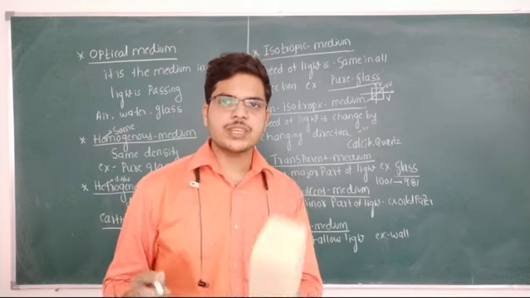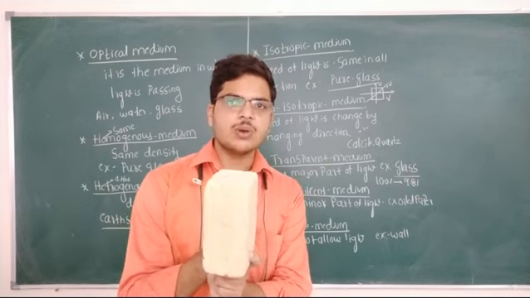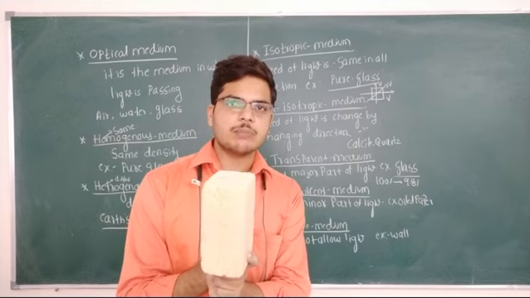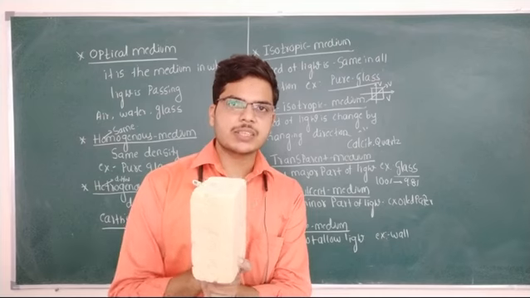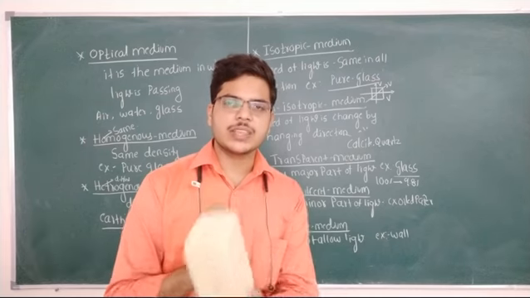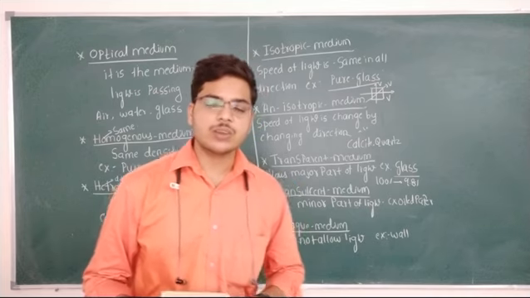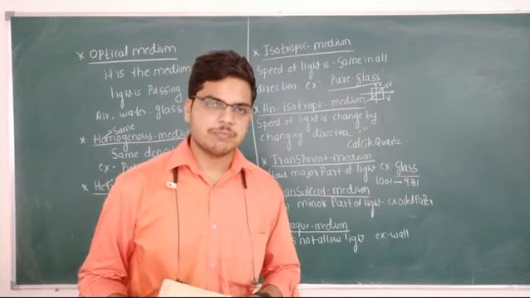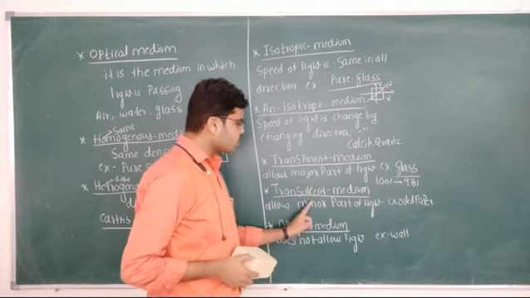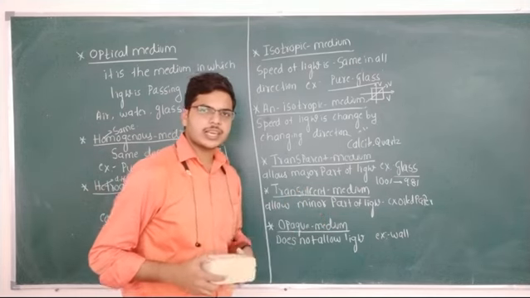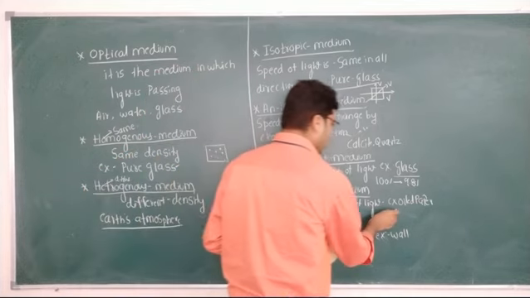For example, if you are sending 100% light, out of it only 20 to 30% of the light will pass. 70% of the light is blocked. That type of medium is known as translucent medium. It allows only a minor part of the light. The example for translucent medium is oiled paper.